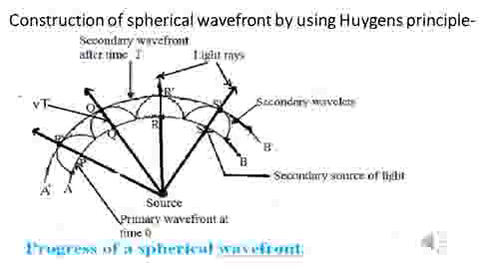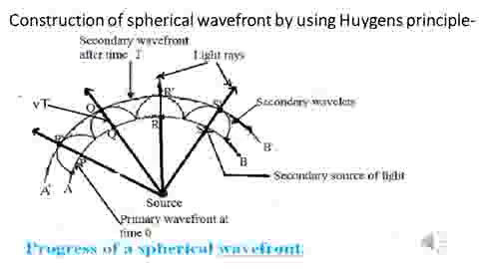distance equal to vt. Then draw the semicircles around the points P, Q, R, S with radius equal to vt, and these semicircles are the spherical wavelets. Then draw the tangential surface A'B' to all these wavelets at the points P', Q', R' and S'.